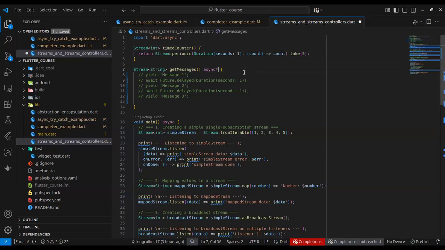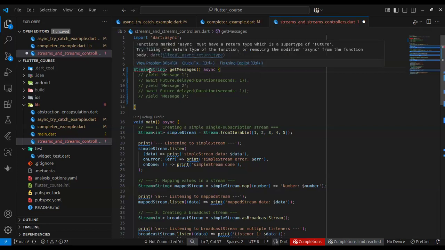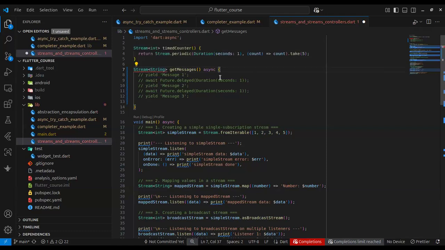You can see now if I uncomment this star, the IDE screams at me. When I hover over this area, you can see functions marked async can't have a return type which is a super type of future. Basically, what it's telling us is that this is an async function, so its return type must be future. But if I add a star, then its return type must be a stream. So let's go back to what this stream is actually doing. This stream has a return type of string.